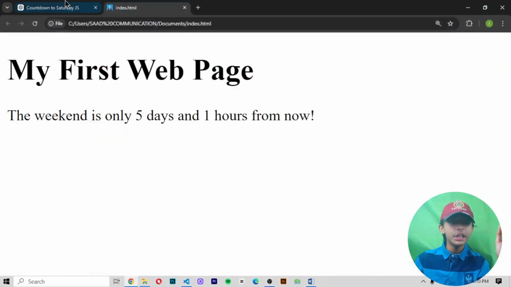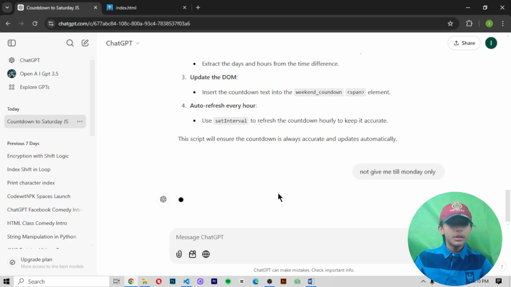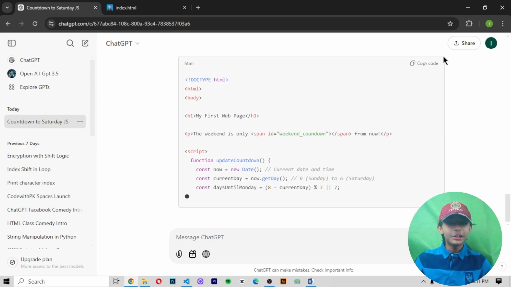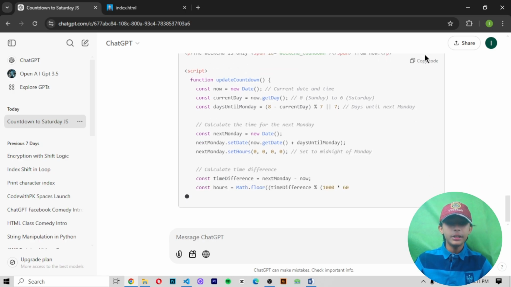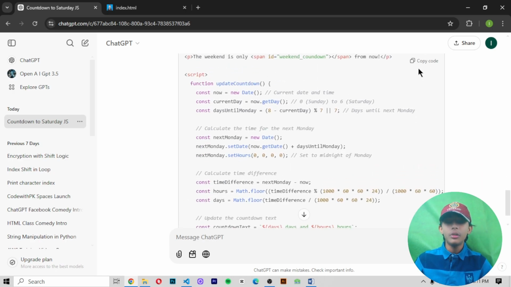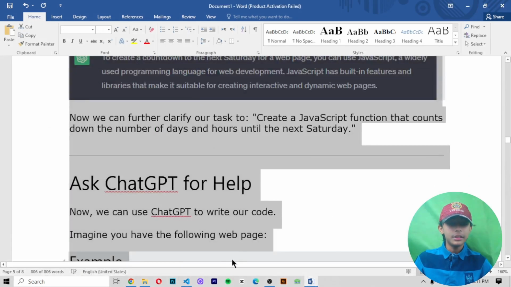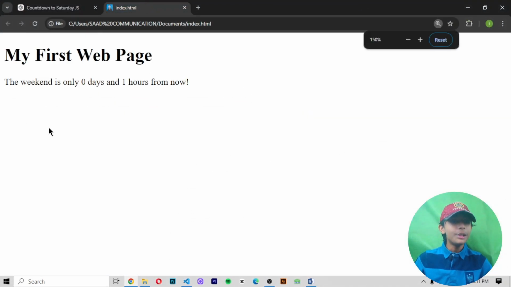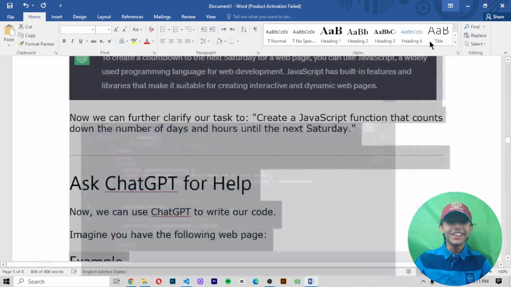Or if I say to ChatGPT, not give me till Monday only, then it is adjusting it, you can see. It takes a little bit of time, not much, only a little bit. Okay, so now it has given it. Now let's copy this code, paste it here, save it and then run it. So the weekend is only 0 days and 1 hours from now. It is giving me like this.